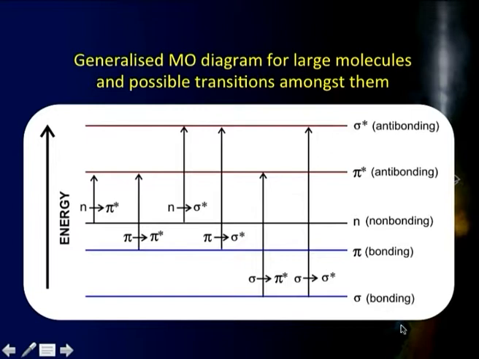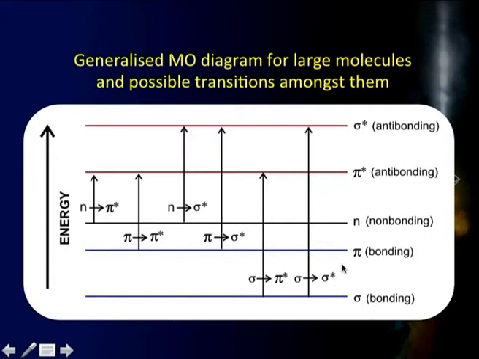Essentially, the point I want to bring home is that in any molecule there are three kinds of molecular orbitals: sigma molecular orbitals, pi molecular orbitals and non-bonding molecular orbitals. If I look at a generalized MO energy level diagram for a molecule, we find the typical energy levels: sigma bonding, pi bonding, non-bonding n, pi star, the anti-bonding pi orbitals, and sigma star, the anti-bonding sigma orbitals. This is a typical energy level ordering.